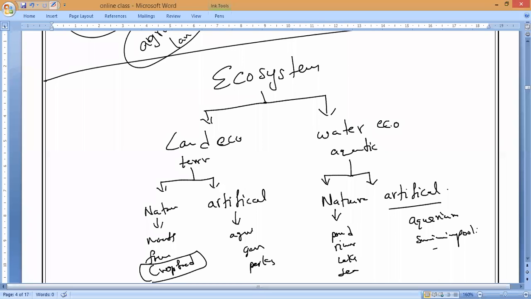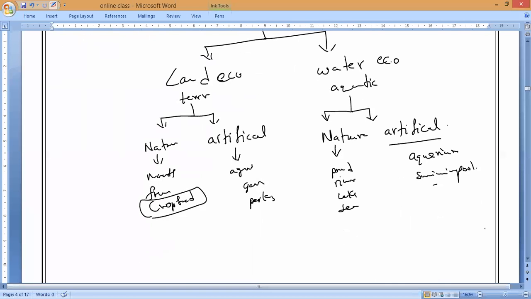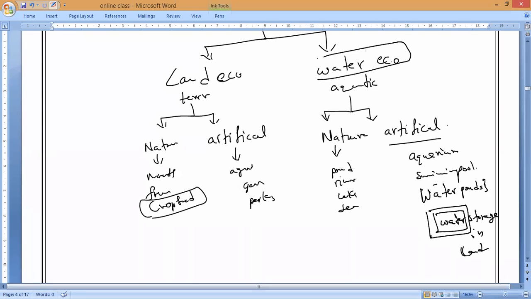Understand? So even small things will be present. So another thing you can take is any water bodies, man-made water ponds. Swimming pools also, water ponds, where we can go. If you go to agricultural land, where we make the water stagnant, everything is called a water body only. Water storage in lands. These are all called artificial aquatic ecosystems. So this is what we covered about what is ecosystem and the types of ecosystem.